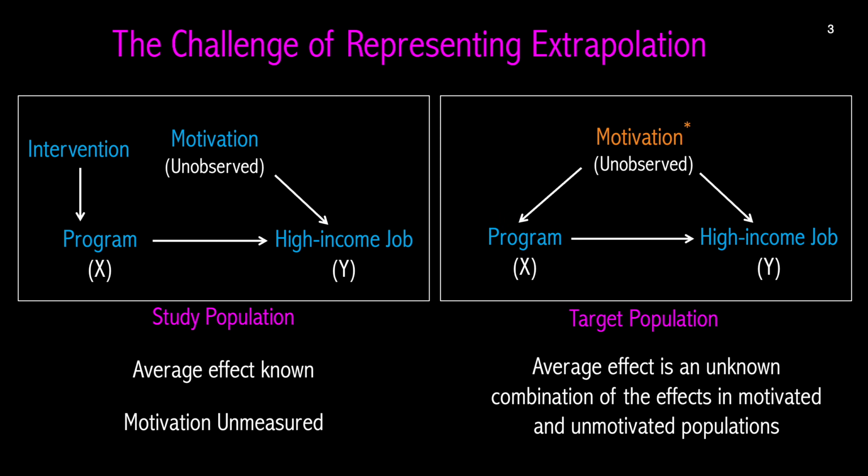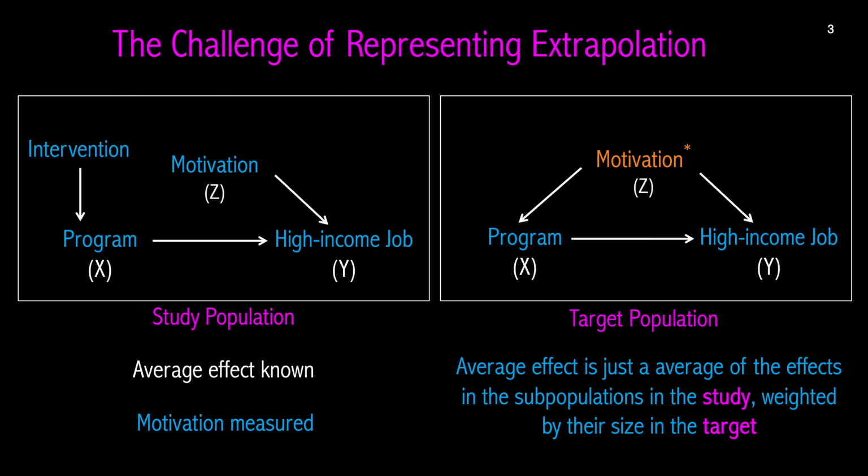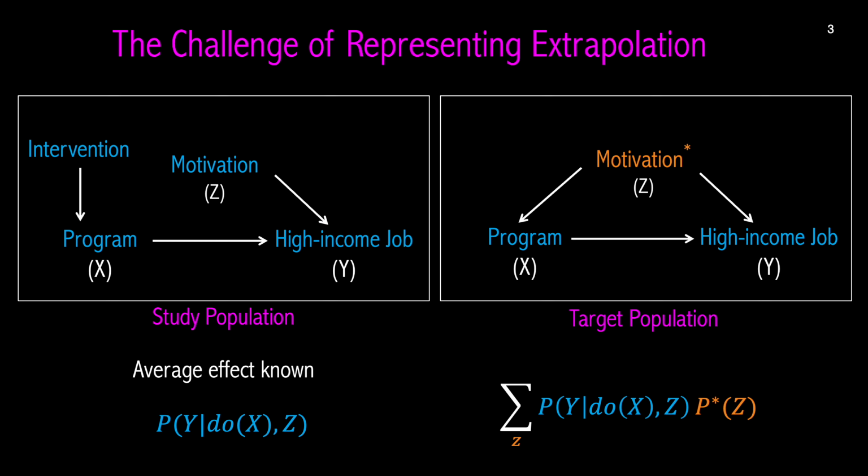So let's imagine that we did measure the subpopulation effects for the study population. Now extrapolation is simple. We can derive the effect in the target population by reweighting for the proportion of motivated and unmotivated individuals. In other words, since we've already identified the effect for both the motivated and unmotivated subpopulations in the study, and we've stipulated that the target population only differs in terms of the distribution of the motivated, the effect in the target is just a reweighted sum of the subpopulation effects. So it seems like depending how we characterize the problem, extrapolation either seems unsolvable or trivially solved.